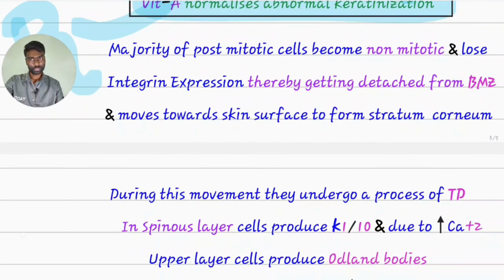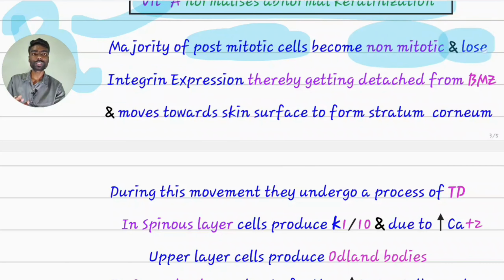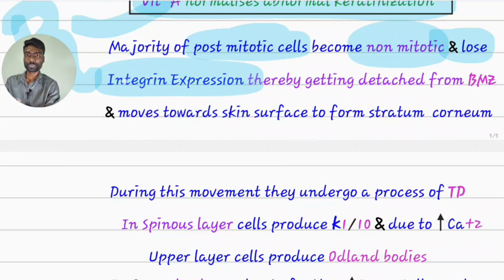As I already told, the majority of post-mitotic cells will decide not to undergo any mitosis, become non-mitotic, and lose integrin expression. Integrin is a transmembrane protein which attaches a basal cell to the dermoepidermal junction. Now it has decided to lose its connection with the basement membrane zone by losing integrin expression.